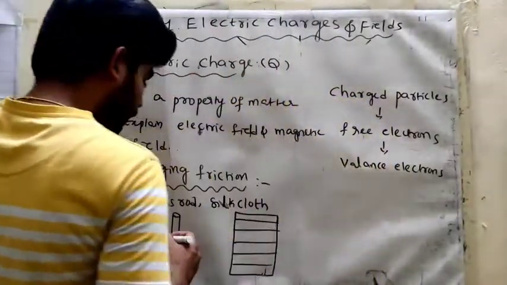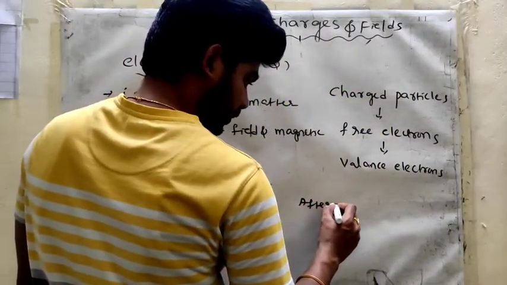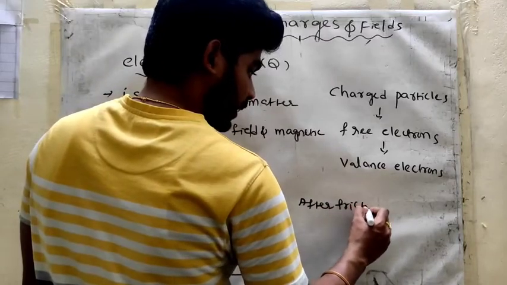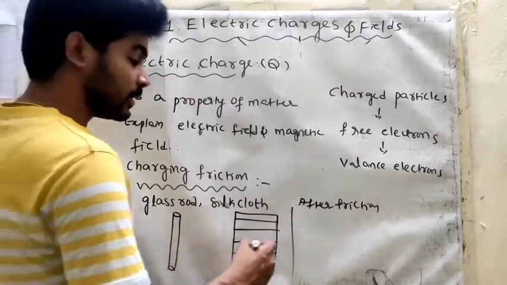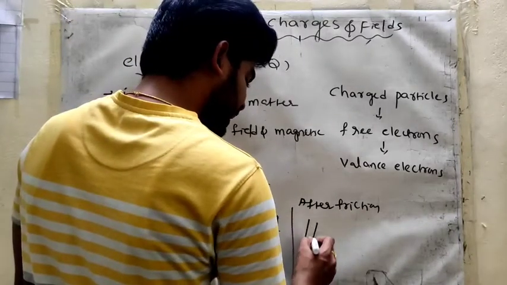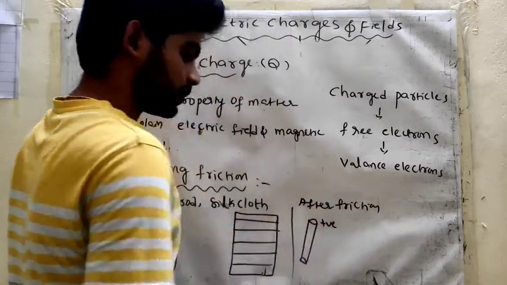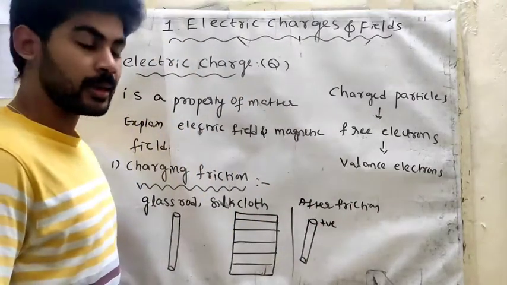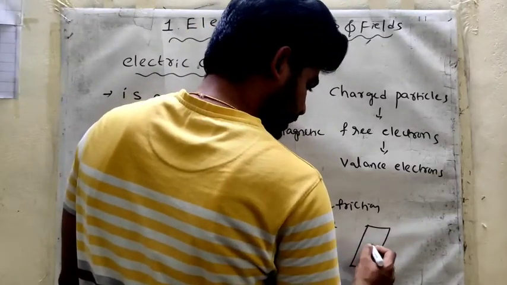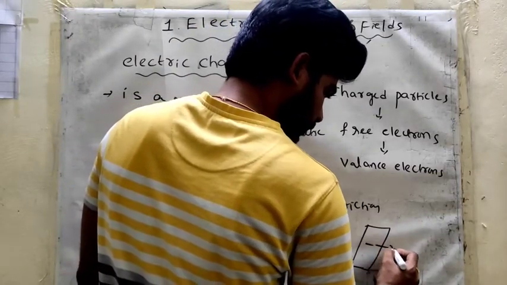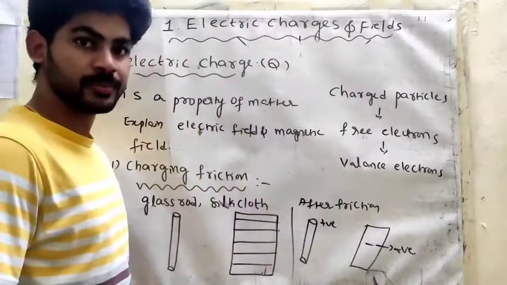So after friction, means after the electrification process, glass rod rubbed with the silk cloth acquires positive charge. Glass rod is positive charge. The silk cloth is negative charge.